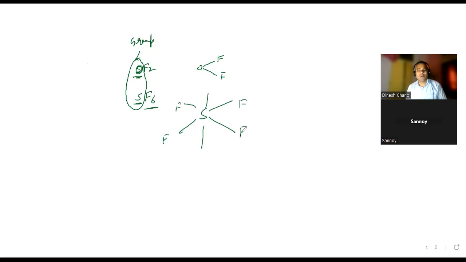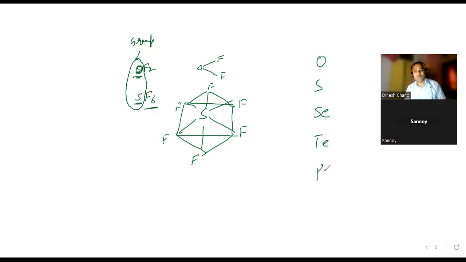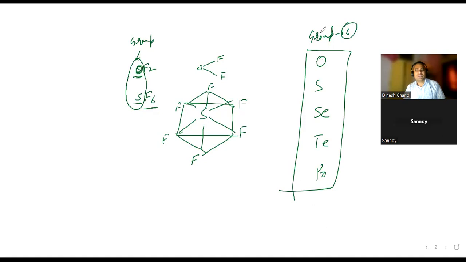They belong to group number... Can you tell me the group number? Oxygen, sulfur, selenium, tellurium, polonium. What group? Sir, this is 13, 14, 15. 15? No. How can you say? Group 16. 6 valence electrons.